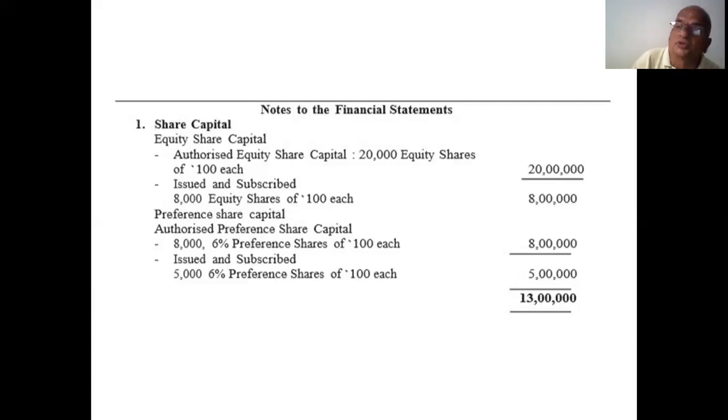Be careful. So many girls asked me, sir, the balance sheet is not tallying in the first chapter. Remember? Many girls called me saying the balance sheet is not totaling because of authorized capital. Yes, I already told you that no other capital, only paid up capital, comes under the total. Of course, here issued, subscribed, called up and paid up are all one and the same. That's why only those two figures come to the total, not authorized capital. So be careful.